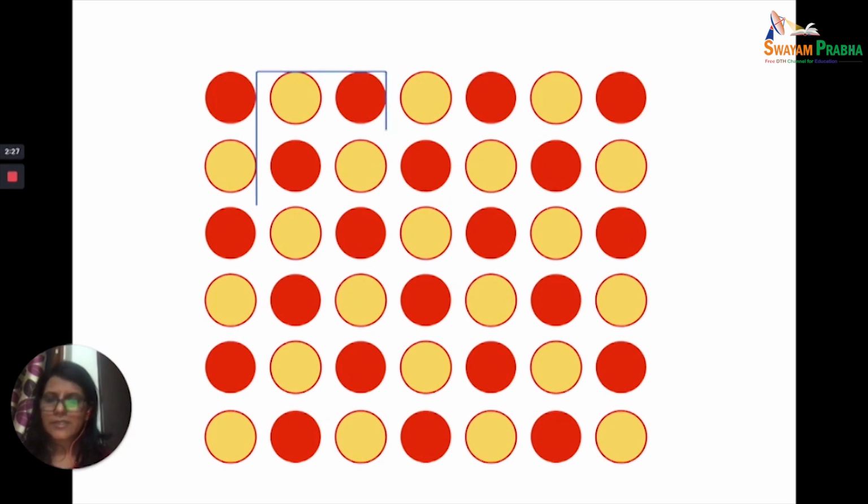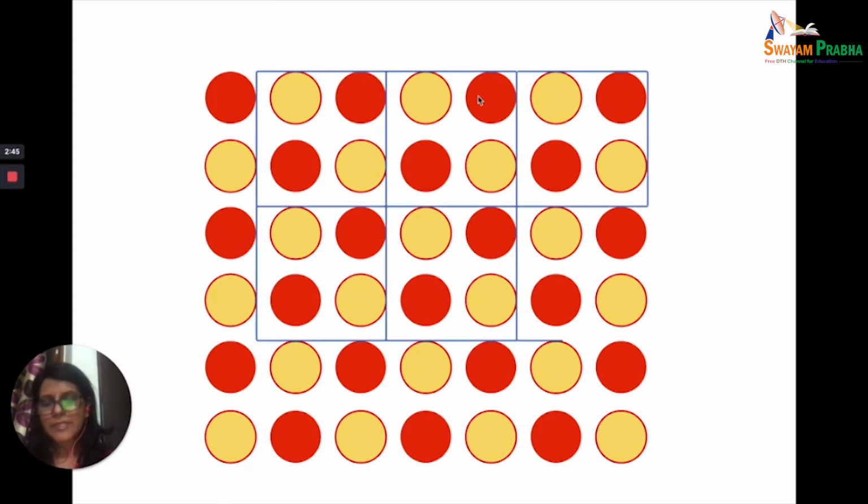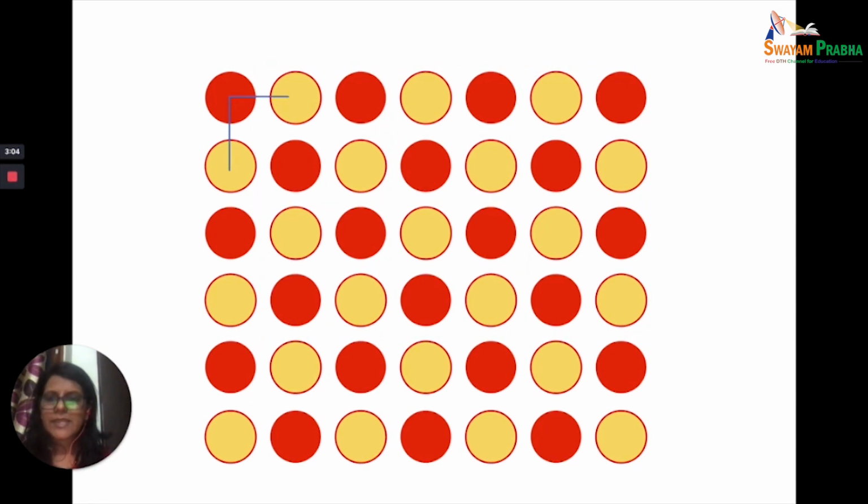Now let's take another example. Let's say I decide to take the space between the constituent particles and make a unit cell like this. Will it result in an identical unit cell if it is repeated in the three directions? And will I get the crystal lattice? You see, this unit cell is repeated here, and this is repeated here also. You have yellow balls like this, you have red balls like this, and these are identical. And there is no space between the unit cells. So these are packed with no space between them, and they are identical in nature. Let's take another example.